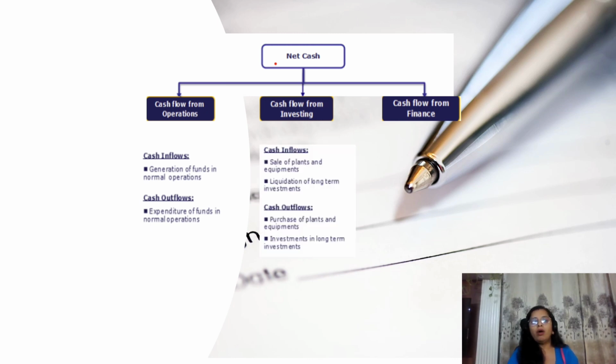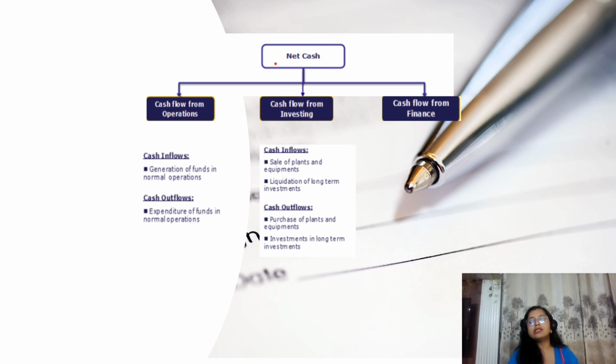When I talk about cash flow from investing activity, what does investing mean? Investing means I have to invest my excess funds somewhere.